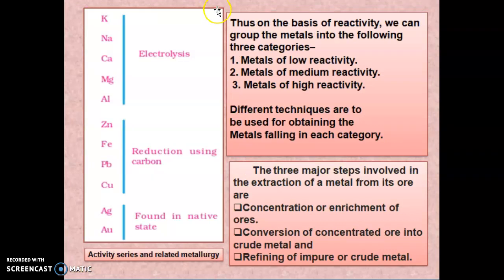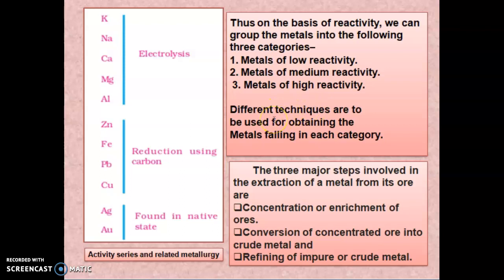Here you can see the reactivity series. Potassium, sodium, calcium, magnesium and aluminum are highly reactive; zinc, iron, lead and copper are of medium reactivity; and gold and silver are of low reactivity. Thus, on the basis of reactivity, we can group the metals into three categories: metals of low reactivity, metals of medium reactivity, and metals of high reactivity.